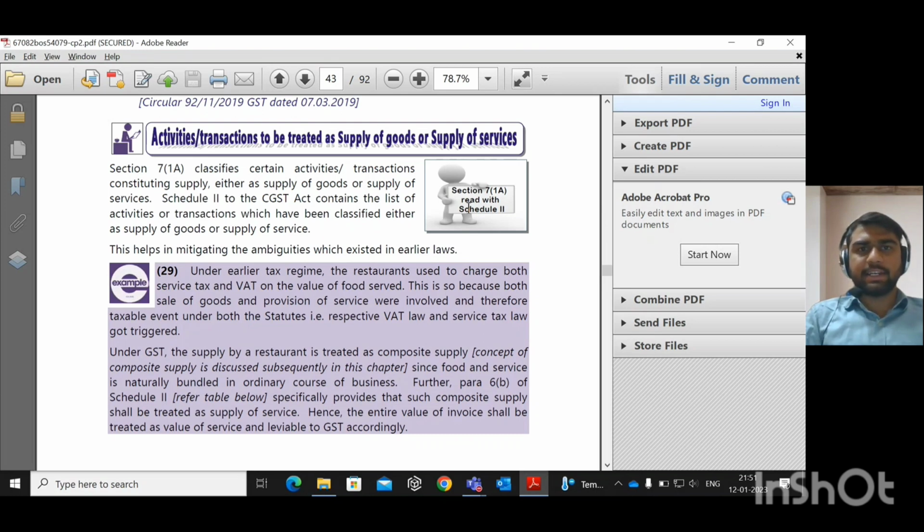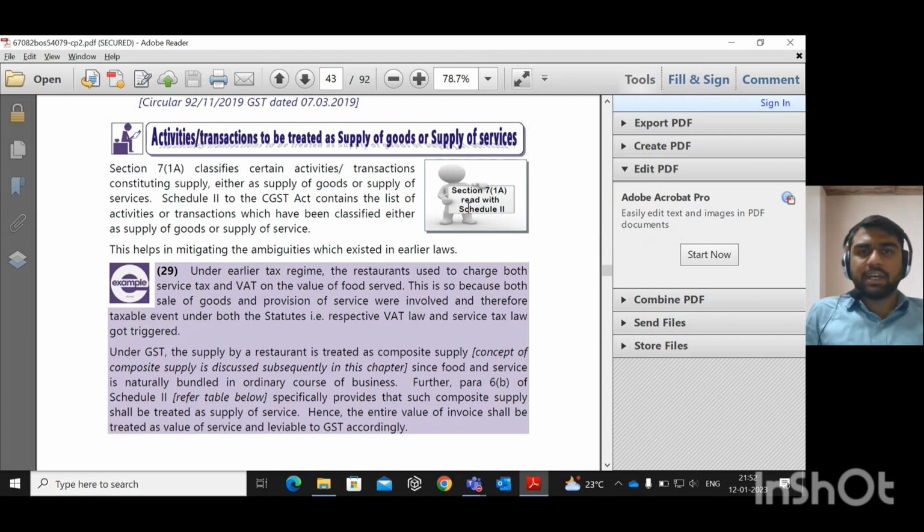Previously, in the old indirect tax regime, in case of a restaurant service, there would be a supply of good, that is the good component, where a restaurant provides us the food, and along with the food they provide other services like catering service, as a bearer comes to the customer and serves the food. There is a service component and a good component. For the supply of service, service tax was levied, and where there is supply of good, VAT was levied.